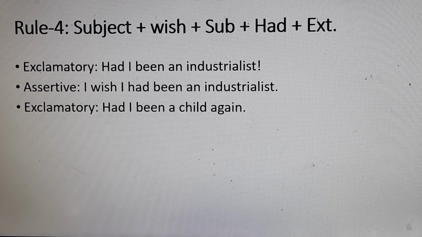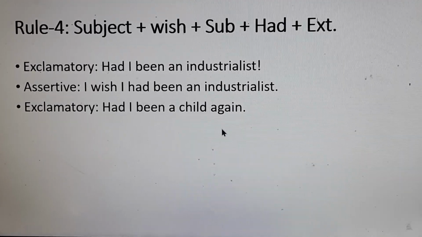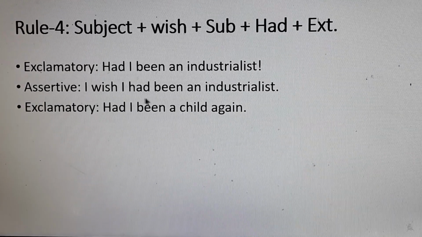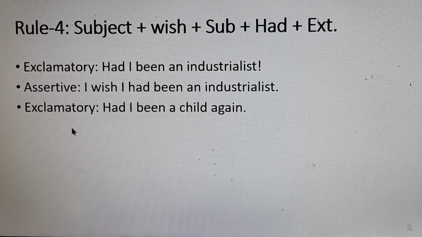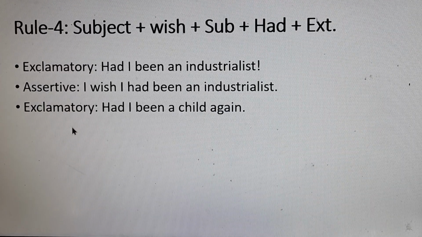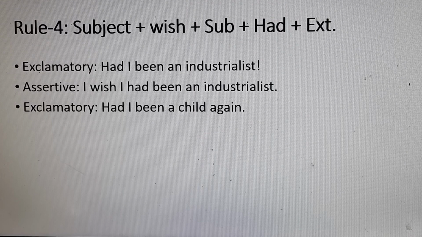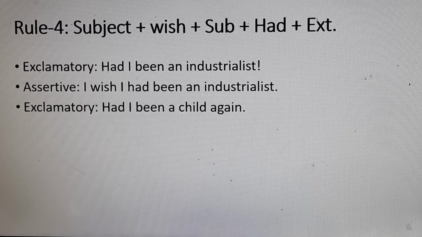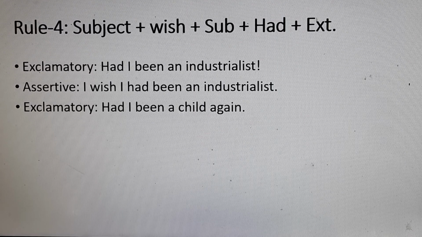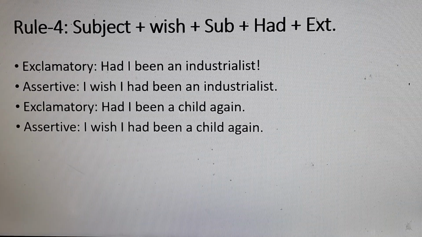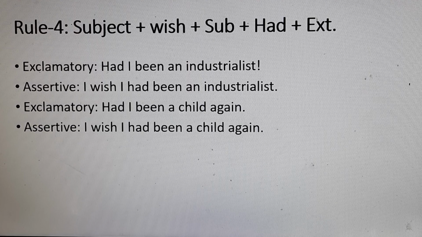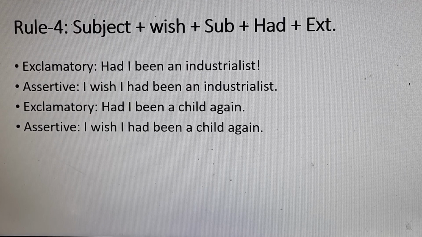Okay, dear boys, now let's try to write down the answer. I is the subject, so we are going to write down I first. I wish, then I had been a child again. So the correct answer is I wish I had been a child again.